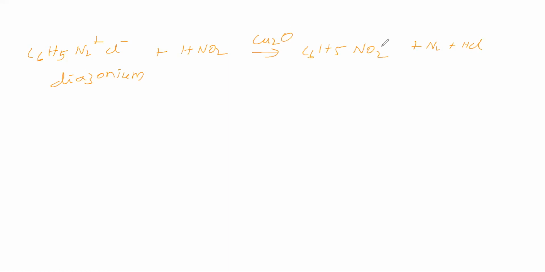Here we got the product nitrobenzene. So we have taken benzene diazonium chloride. To this we added nitrous acid and cuprous oxide. Then nitrobenzene is the product we are getting. So far we discussed preparation of nitro compounds, aliphatic as well as aromatic. Next we will see the characters of nitro compounds.